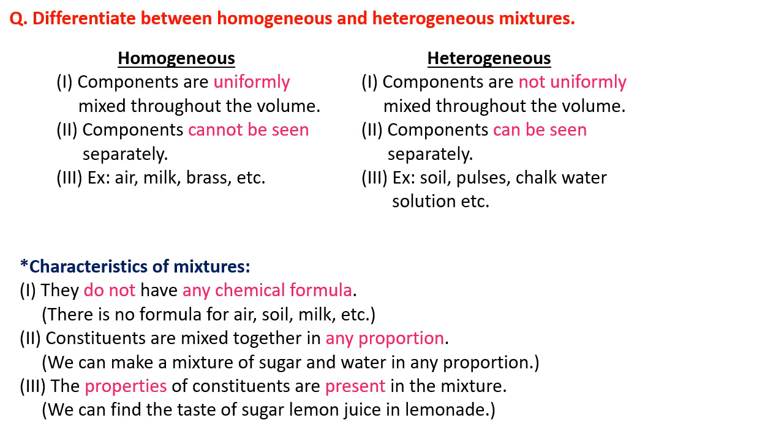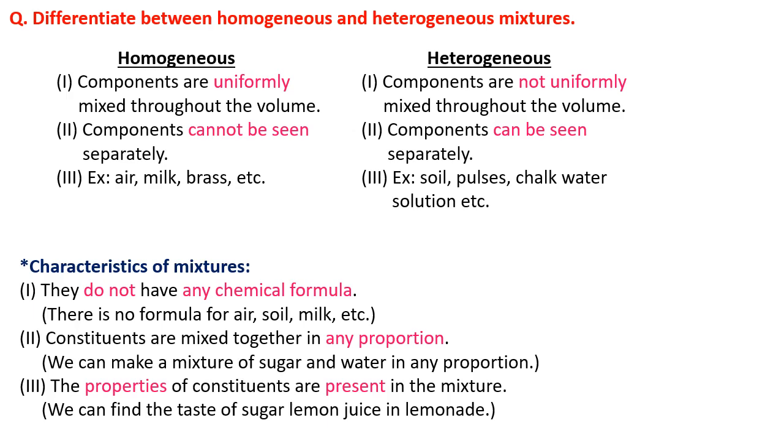Second property, constituents are mixed together in any proportion. We can make a mixture of sugar and water in any proportion. We can take sugar in any amount and water in any amount, and we can make the sugar water solution. Third property, the properties of constituents are present in the mixture. That means we can find the taste of sugar and lemon in lemonade. If we make lemonade, we can get the taste of sugar as well as the lemon juice.